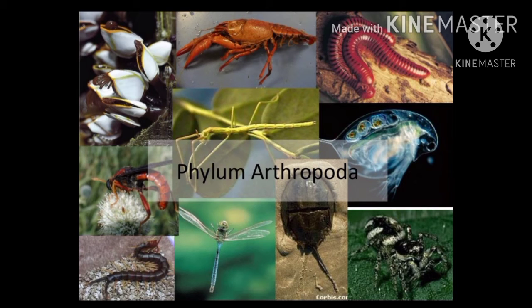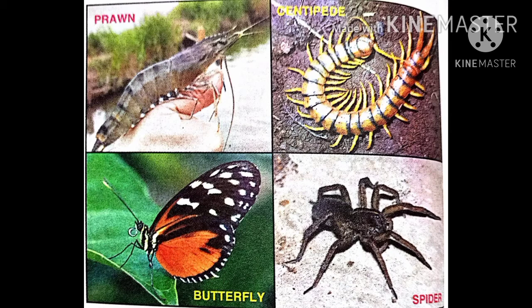The first one is Crustacea. Crustacea have head and thorax, the middle part, fused, have many jointed legs, and mainly live in water. For example, crab, shrimp, lobster, prawn, etc.